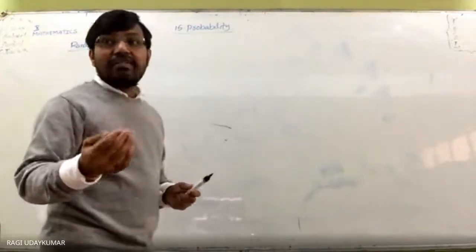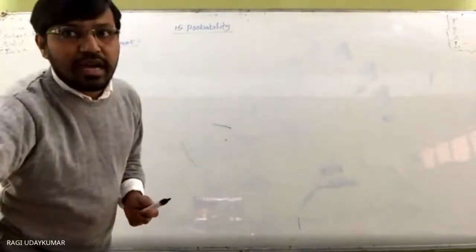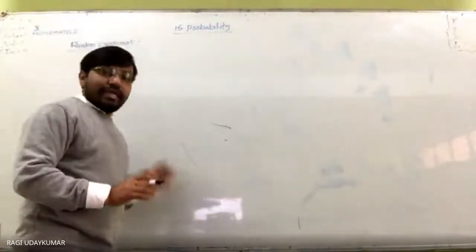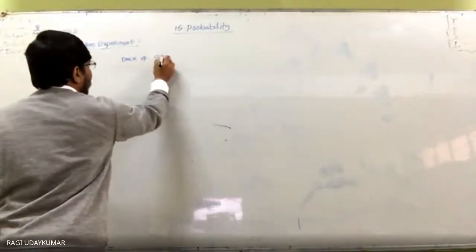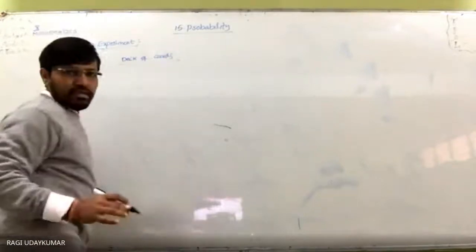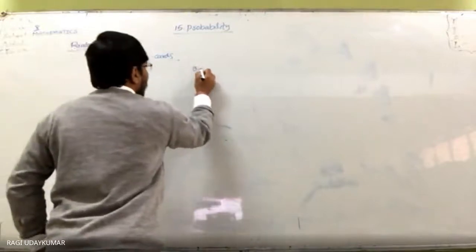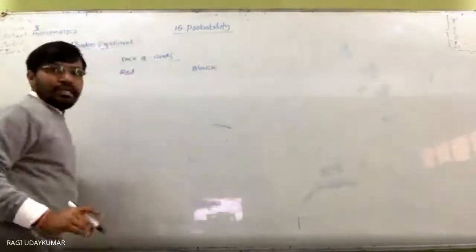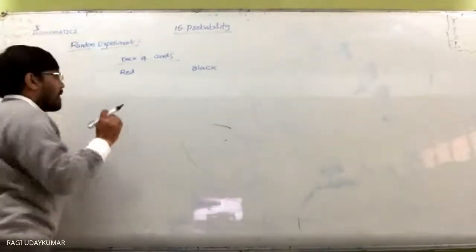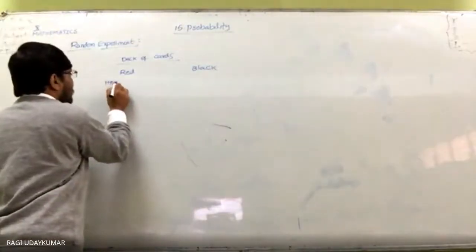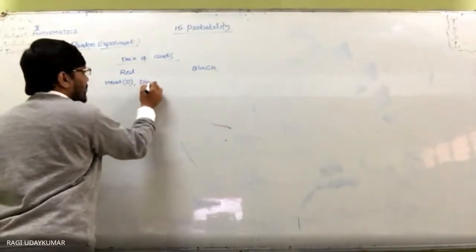Now let us go for the deck of cards. Let us learn about cards. What is the deck of cards we are going to have? How many cards will be there? In a deck of cards, there will be two different colors. One is red color, another one is black color. In the red color, you are going to have heart and diamond. This symbol will be like this. And the next one is diamond.